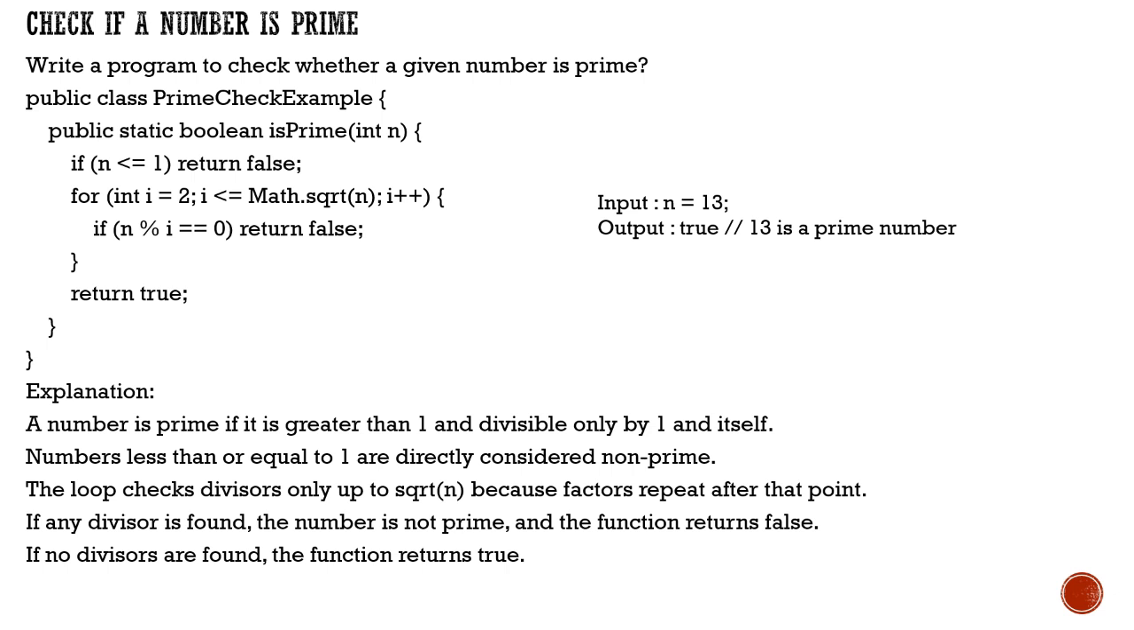Now in the for loop, we check for any divisor which is going to be found. If n percent i is going to be 0, then that means it is divisible by some number, right? So it returns false. If no divisors are found, then it will return true. So that's the way to identify it.